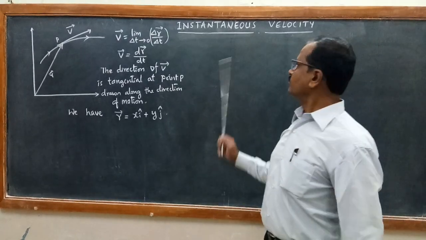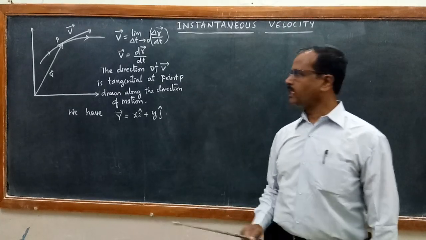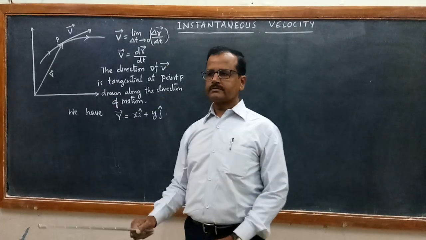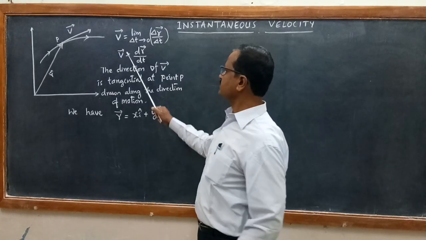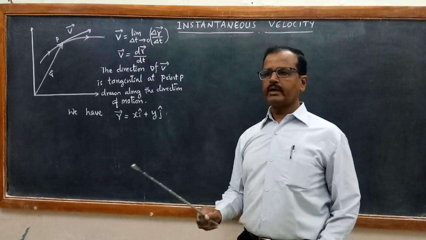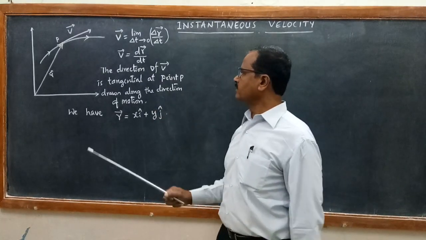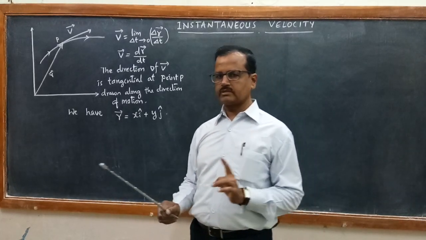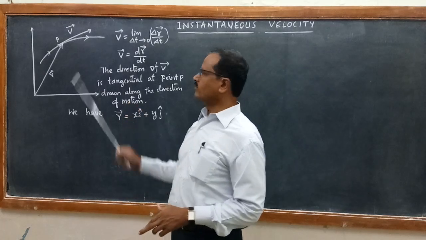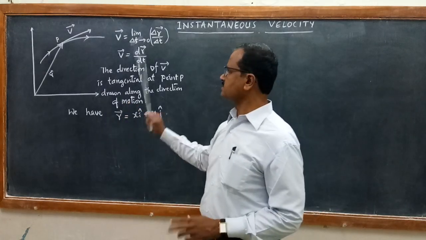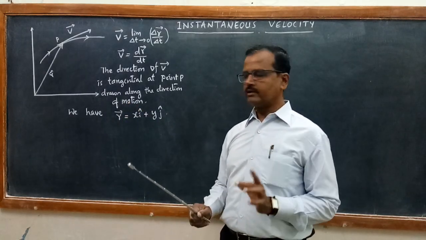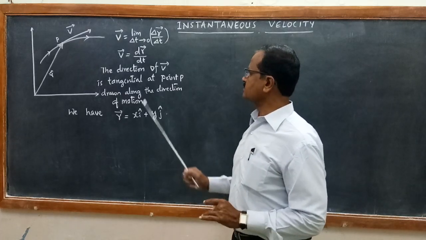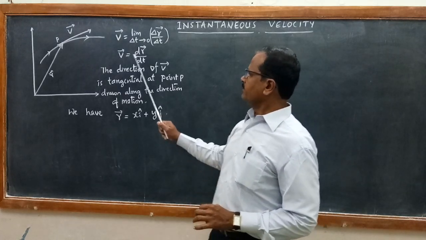Now we have found out instantaneous velocity at point P. So instantaneous velocity at point P is given by vector v equal to vector dr by dt. Then a vector is the one which has both magnitude as well as direction. So we can find out magnitude as well as direction using this graphical way, using this diagram.